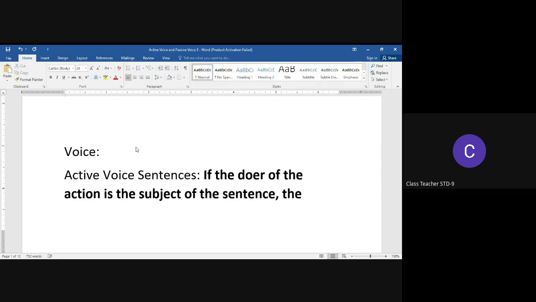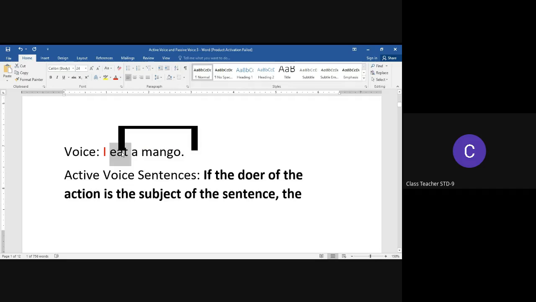For example, if I say, I eat a mango, in this case, we need to see whether the subject is the doer of the action or the receiver of the action, whether it is the agent or the receiver. In this case, we see that I is the subject and I is the doer of the action. The pronoun I is the doer of the action.